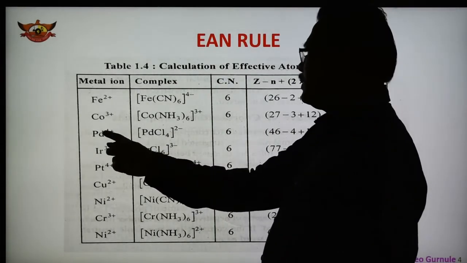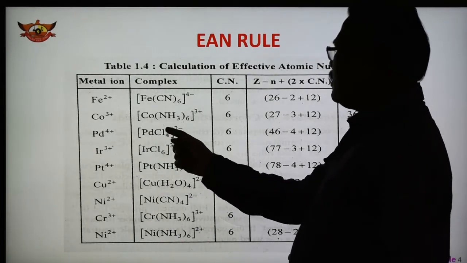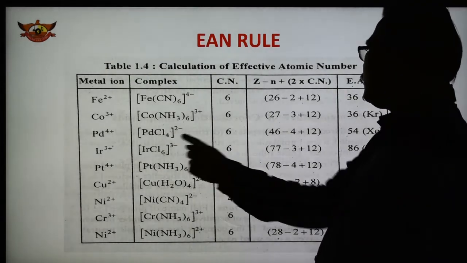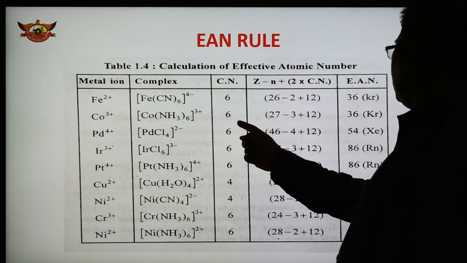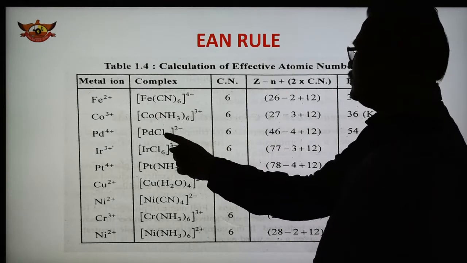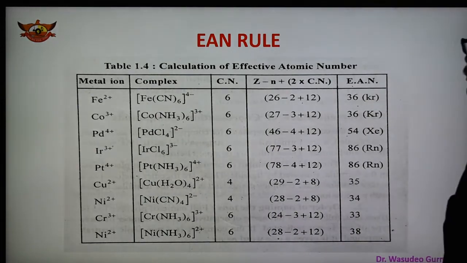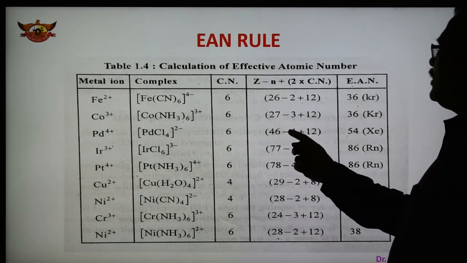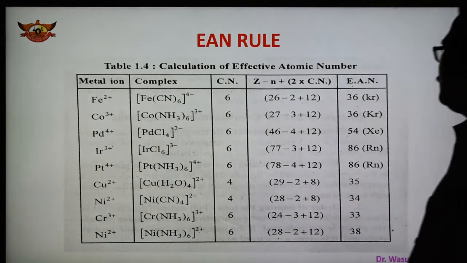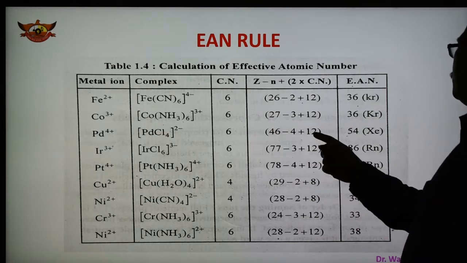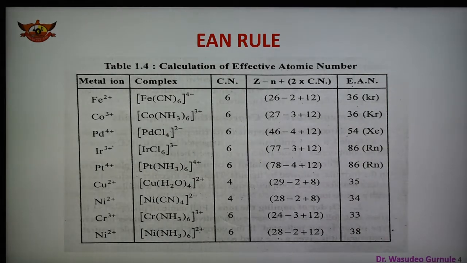In the case of palladium 4 plus, PdCl4 is tetrachloropalladate, because it is part of a negative ion. The coordination number here should be 6, so it is not PdCl4 but PdCl6, hexachloropalladate, and the coordination number is again 6. So 46 is the atomic number of palladium, minus 4 because 4 plus is the charge, plus 12, since 6 ligands are there, 6 into 2, so 54 is the atomic number of xenon.